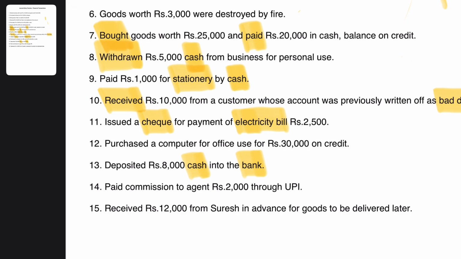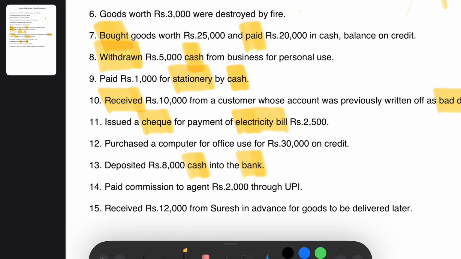Okay, let's take the 14th transaction. Paid commission to agent rupees 2,000 through UPI. Now the transaction is through UPI. So anyhow, bank balance is decreasing and commission is paid to the agent. So this is an expense to the business. Money is going out of the business. So commission account debit to bank account.